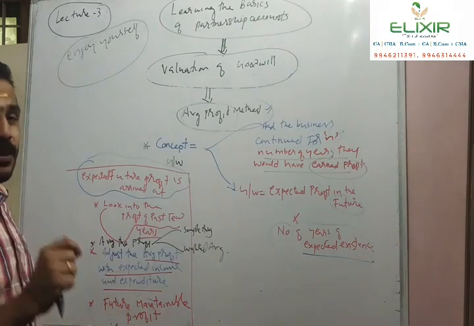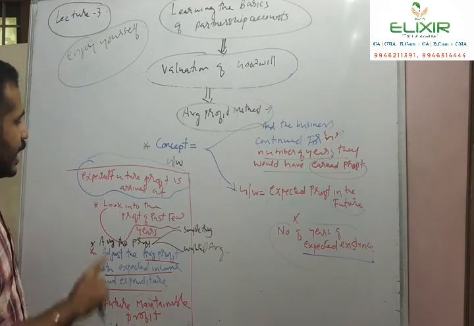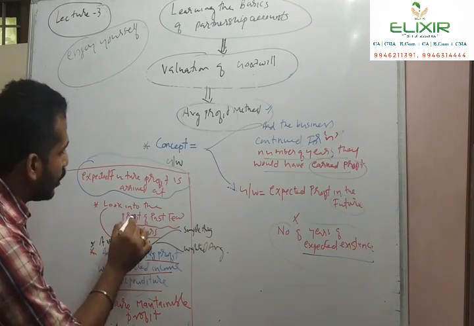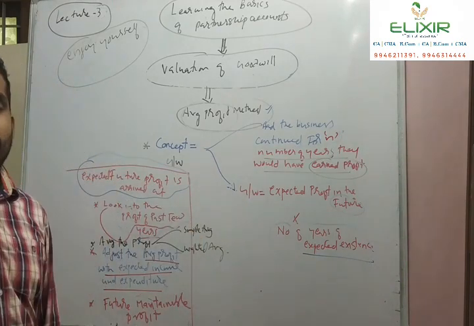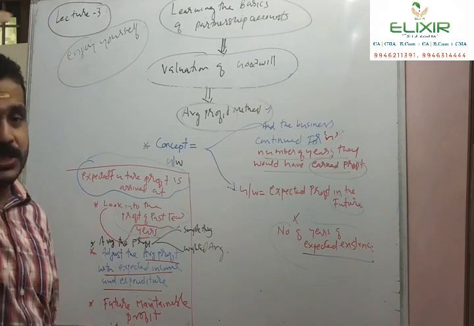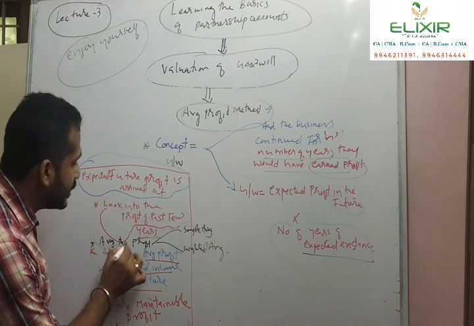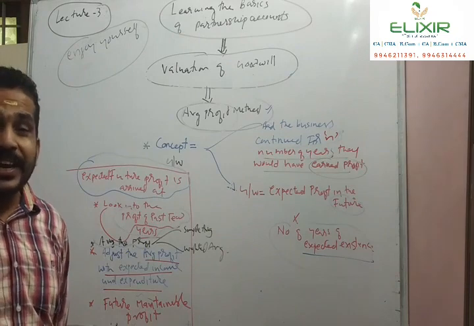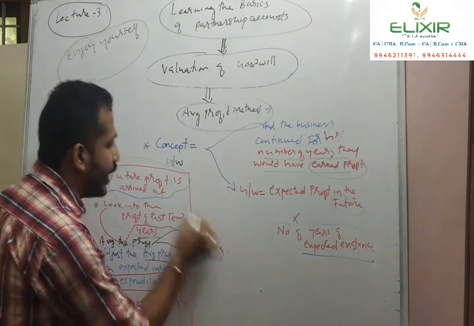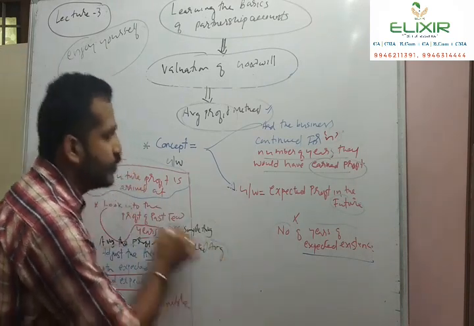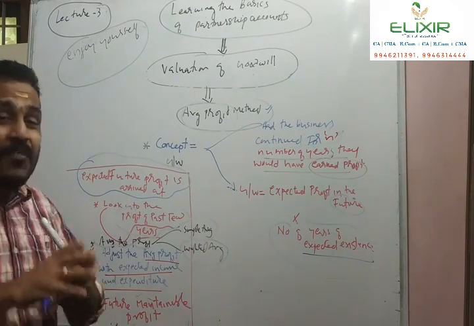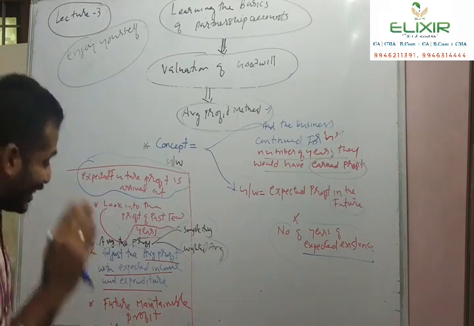To express the average profit in a simple way, see, expected future profit is arrived at. First of all, look into the profit of past few years, the profit derived by the organization of the past few years, and then average the profit. There are 2 methods for computation of average profit. One is the simple average method, the other is the weighted average method. So either by applying simple average method or weighted average method, you should average the past profits of the organization.